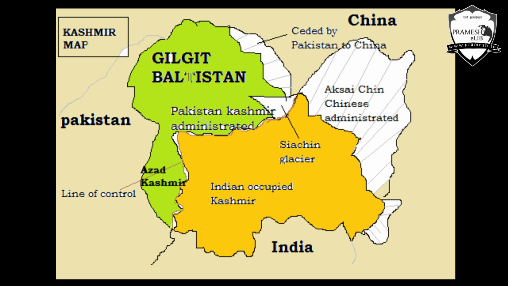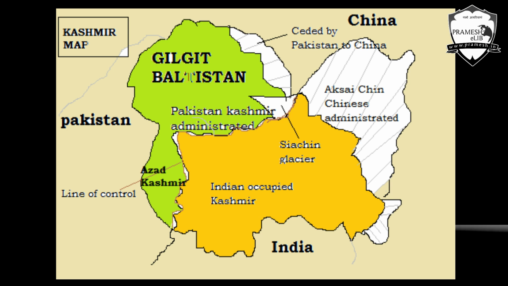Now this whole area of the Gilgit-Baltistan region along with Azad Kashmir together is known as Pakistan Occupied Kashmir, or Pakistan Administered Kashmir, or Pakistan Controlled Kashmir. Whenever you hear any of these three terms, it means the same thing, which is basically two territories: the Gilgit-Baltistan region and the Azad Kashmir region.